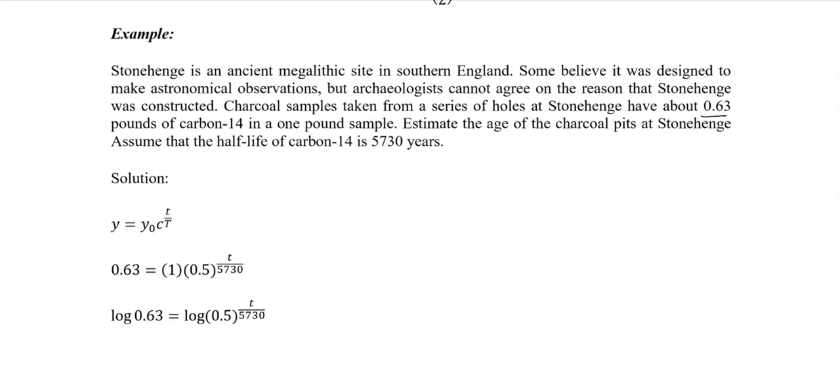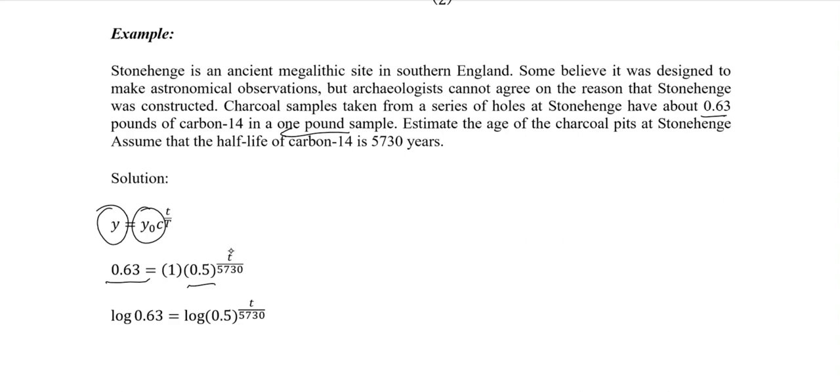So we have the final amount, which is 0.63, and the initial amount, which is 1 pound. The constant of proportionality is the half.